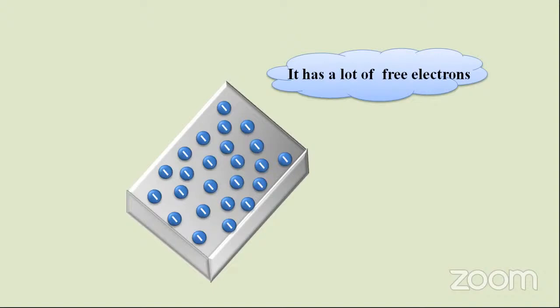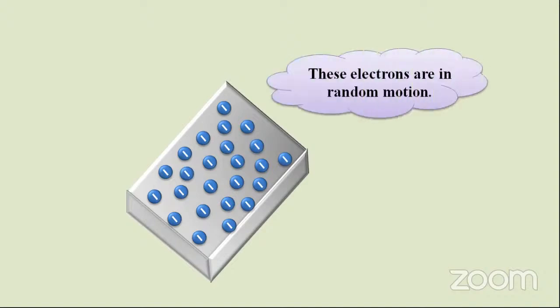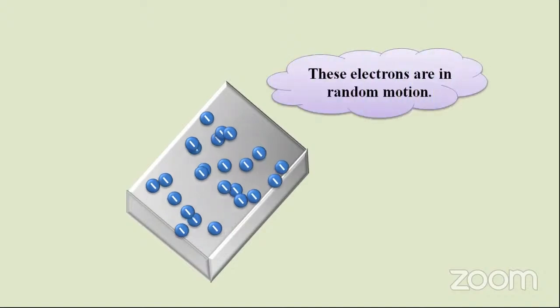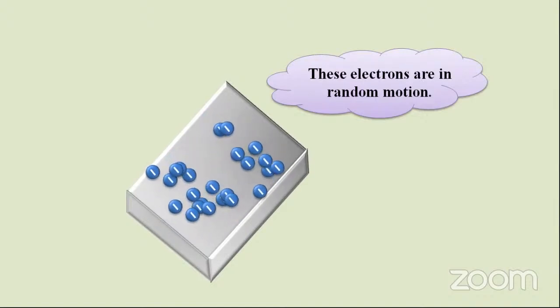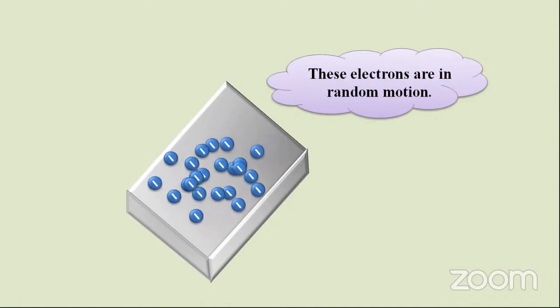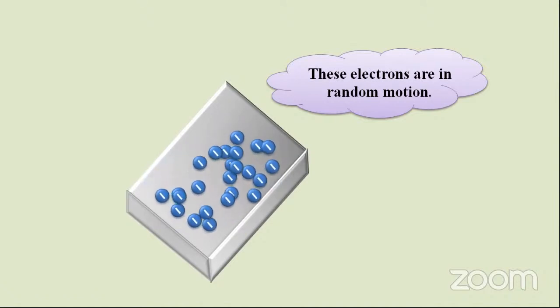Of course, any metal surface has a lot of free electrons, no? Now, these electrons are always in random motion about their positions.